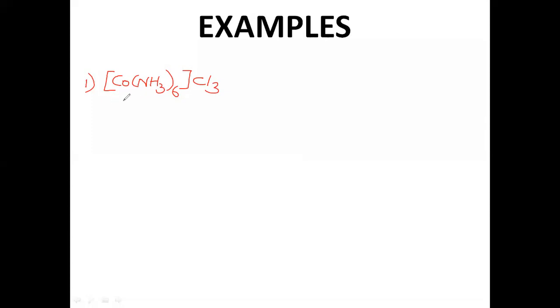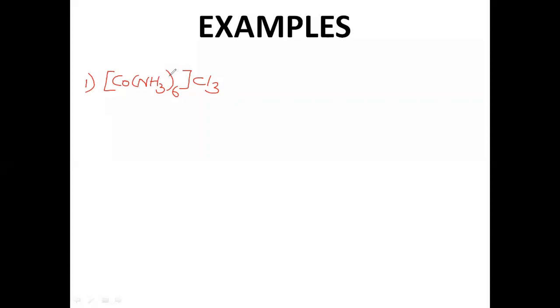So always remember that according to the first rule, we have to name the cation first, then the anion second. How do you know which is the cation and which is the anion? Always remember that while naming, and also while writing the formula, we write the cation first and the anion second. So whatever is written first is your cation, whatever is written second is your anion. You can see this complex part is written first, so that is your cation. Now in this particular cation, try to understand what it actually is. This particular cation is a complex, right?